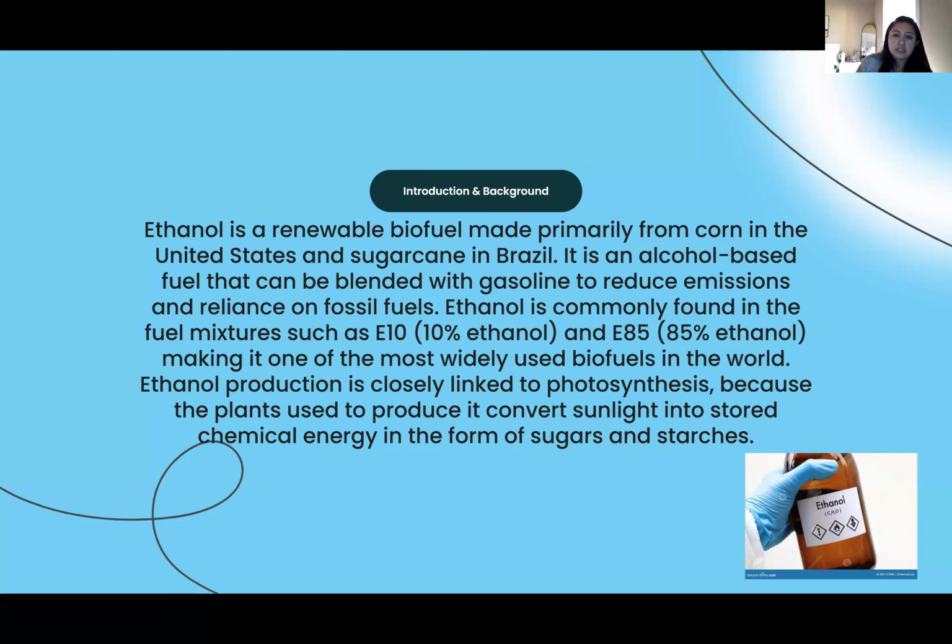Ethanol production is closely linked to photosynthesis because the plants used to produce it convert sunlight into stored chemical energy in the form of sugar and starches.